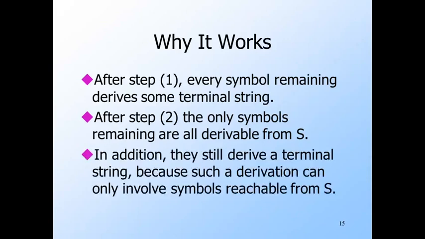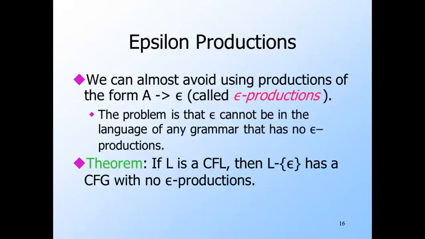But the variables that appear in sentential form still derive a terminal string because such a derivation can only involve symbols that are also reachable from the start symbol. Epsilon productions are those that have body epsilon. They can be eliminated from a context-free grammar, and the only thing that we lose is that we can no longer derive the empty string.